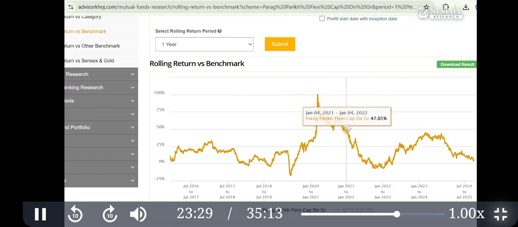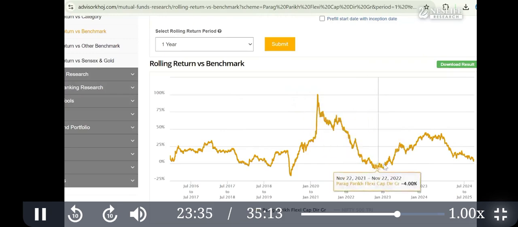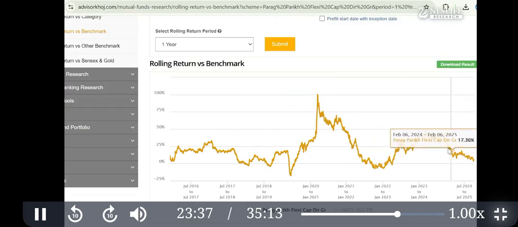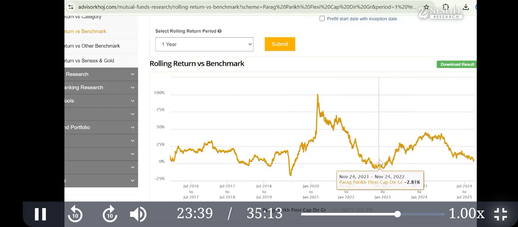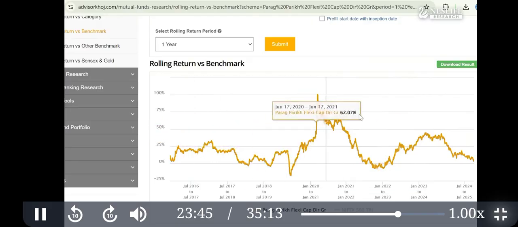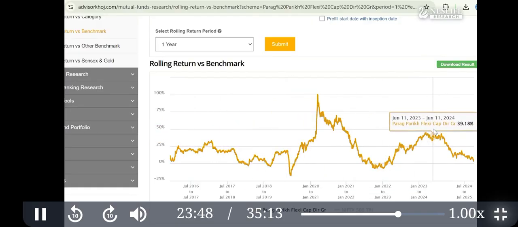Here the data is collected every day. Every day the return is calculated. Now we selected a 1 year period, so the 1 year data is already plotted first. So this is the entire data of 1 year, 1 year, 1 year, like this.